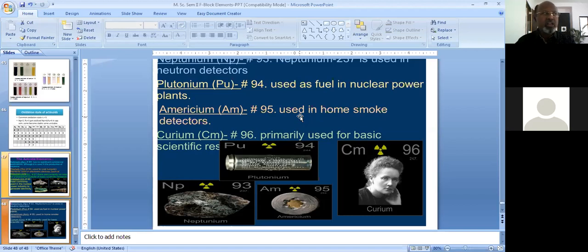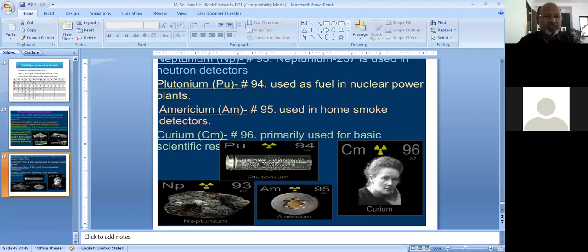Whenever there is a sudden burning due to electrical miscontacts or an accident, americium is sensitive to the fumes or smoke and gives signals to the head office. So americium is used in smoke detectors. Curium is primarily used for basic scientific research purposes. So these are a few uses of the actinide elements.